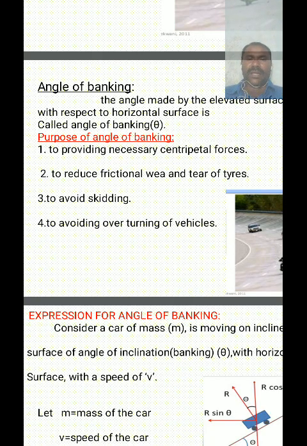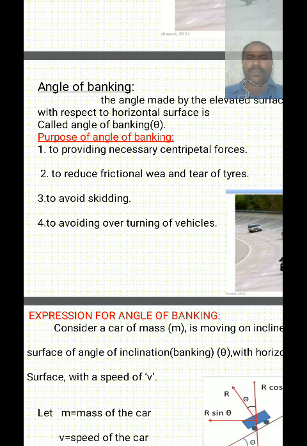So the purpose of banking is to provide the necessary centripetal force, reduce the frictional wearing and tearing of vehicle tires, avoid skidding, and avoid overturning of vehicles.